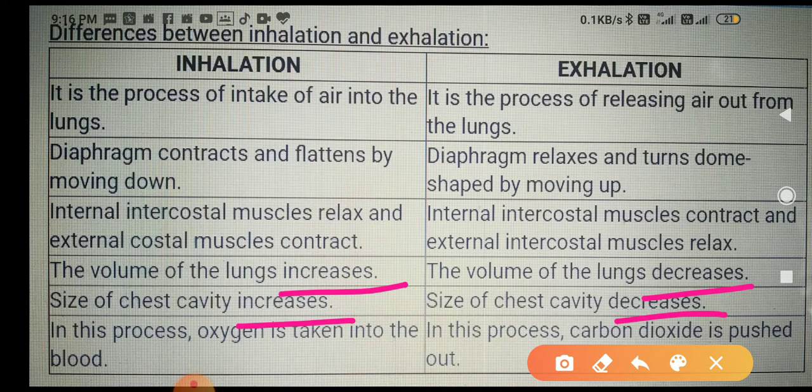And in this process, oxygen is taken into the blood, and in the other process the carbon dioxide is pushed out from the lungs, or we can say from the body. Okay.